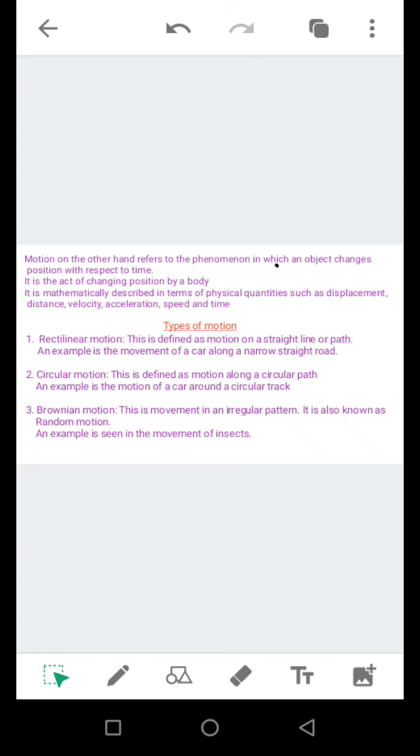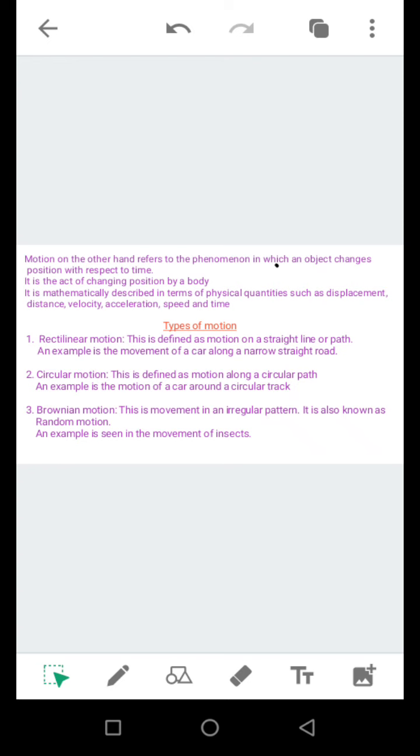Why do you have to change the position of your body? Probably the body was at a rest position. So rest is the opposite of motion. Rest is a state in which the body is not moving. It's just stationary. So you might just want to change the position of the body. So by the time you change the position of such body, the body is already in motion. So motion is mathematically described in terms of some physical quantities such as displacement, distance, velocity, acceleration, speed, and time. These are some of the physical quantities that describe motion.